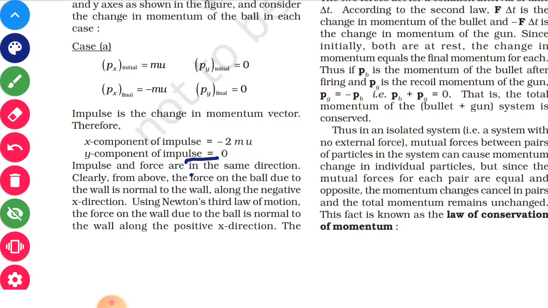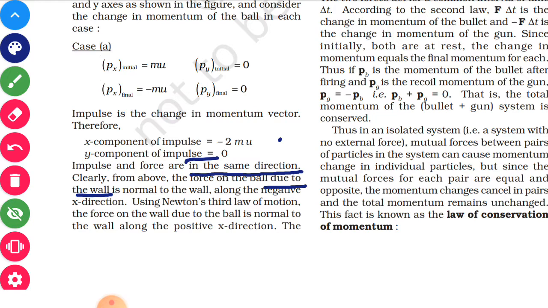Impulse and force are in the same direction. So from the above, the force on the ball due to the wall is normal to the wall along the negative x direction, and using Newton's third law of motion, the force on the wall due to the ball is normal to the wall and along the positive x direction. The change in momentum is in the negative direction, and this change in momentum is that of the ball.